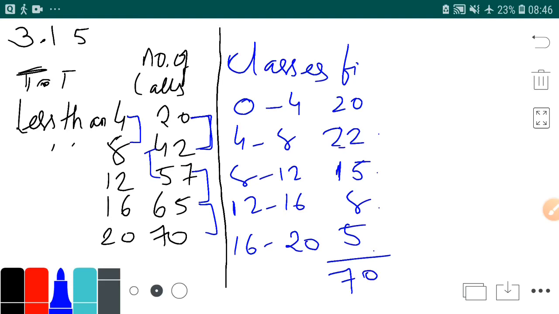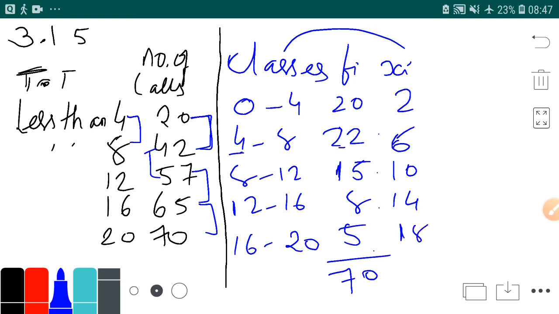Now in this sum you have to find the mean talk time. So how will you find the mean? We will convert this class into xi. What will we do? The mid value of 0 to 4 is 2. Then 4 to 8 is 6. 8 to 12 is 10. 12 to 16 is 14. 16 to 20 is 18. Yes, these are the mid values.